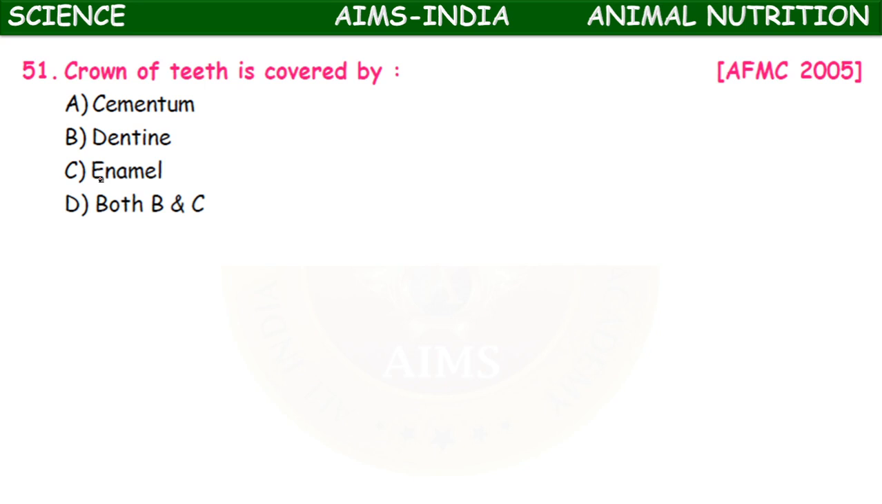Next, crown. Crown of teeth is cementum, dentine, enamel, both B and C. Okay, the crown of teeth is covered by enamel.